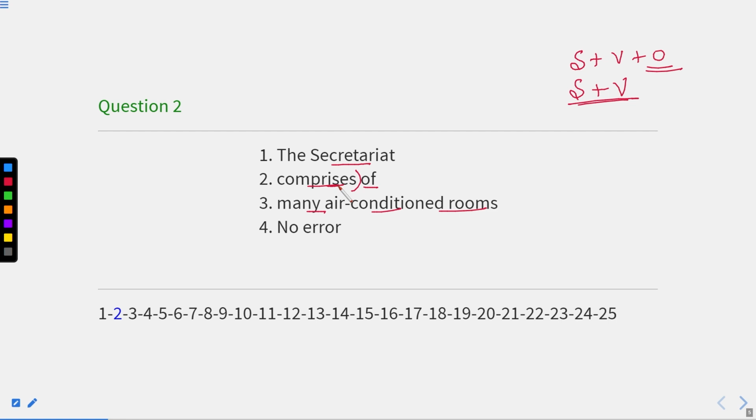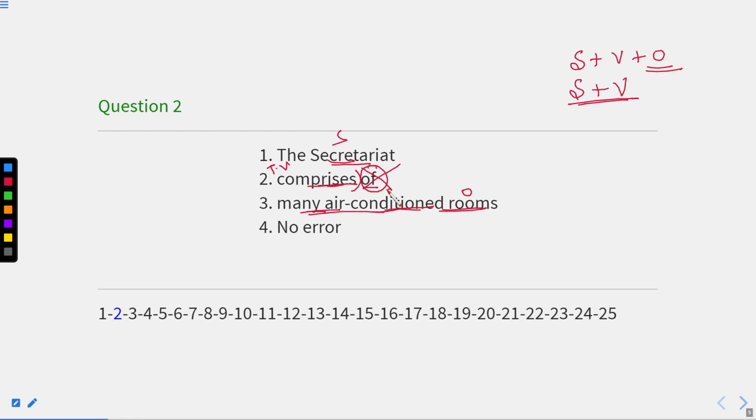Now, the secretariat comprises what? Comprises means containing. The secretariat comprises many air-conditioned rooms. So this, many air-conditioned rooms, is the object. This entire part is the object part, whereas comprises is the transitive verb and the secretariat is the subject. Now here we don't need this preposition of. Why so?